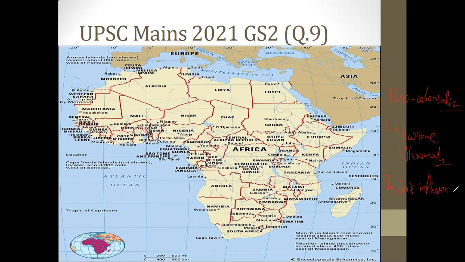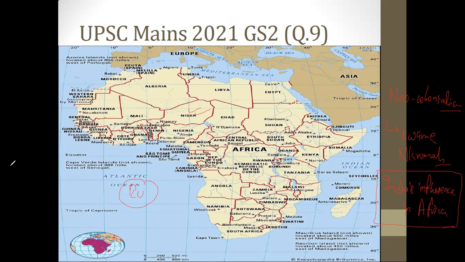And here you can talk about other things related to India's influence in Africa. So what are the things we can talk about here? I will show you the points as well. India is Africa's third largest trading partner. First, or the largest trading partner, is China. Second is the EU, European Union. Some sources will change some facts related to China and the EU, but India is third. China and the EU occupy the other two positions.